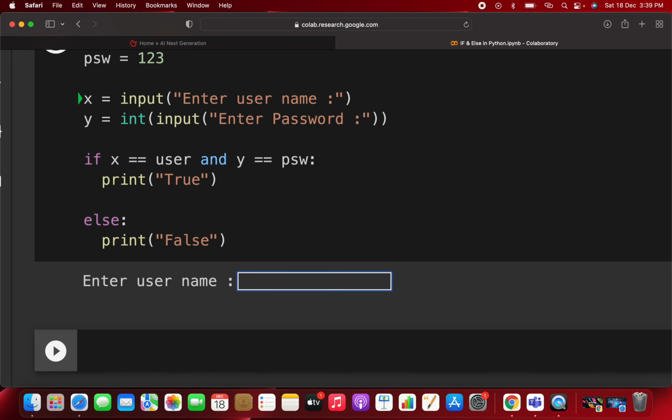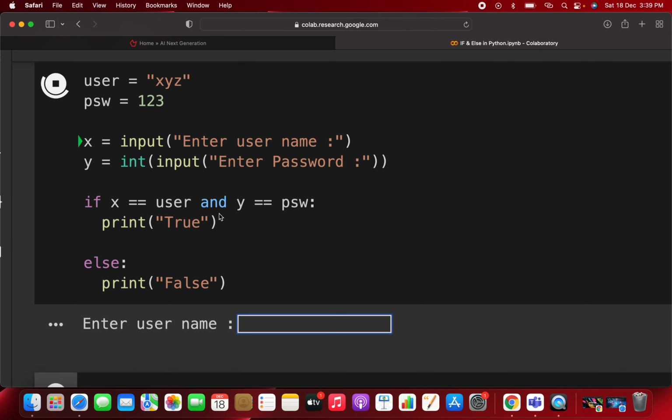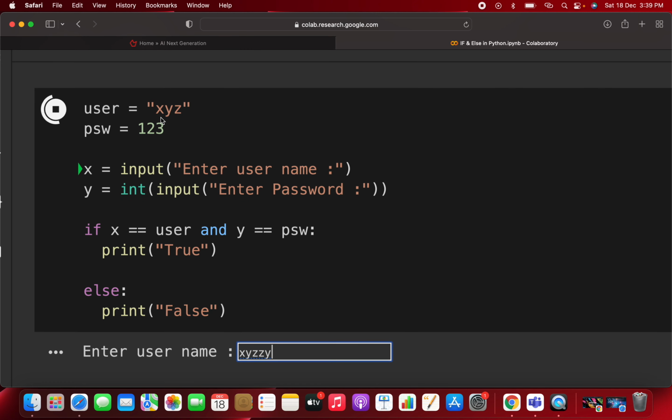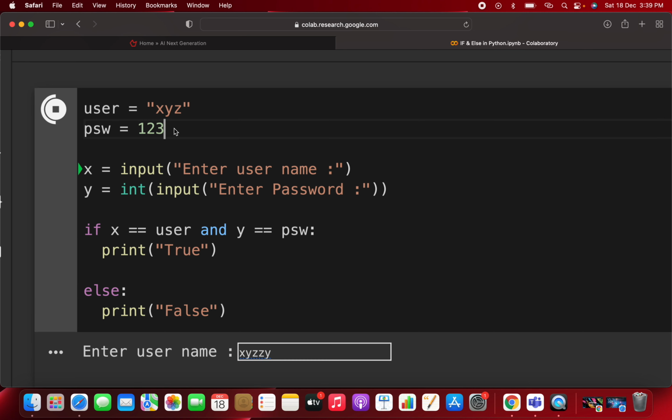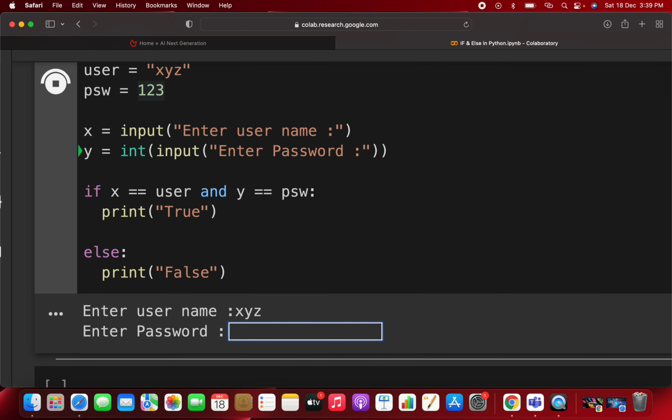You have to enter the username. First of all, we will enter it as it is, what we have just mentioned, this is xyz, that was entered earlier. Suppose you have already signed in somewhere in an application, and you have saved the username and password in the backend of that application. But again you come back and want to sign back in to that application. You write the username, and then after that you write some password.